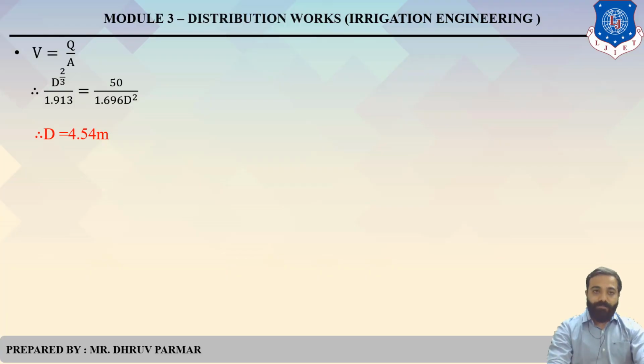Done? So this is the method of lining, the lining example. Done. So there are a total of 6 types of examples. First one, non-alluvial channel. Then second, as per Kennedy there are 2 cases, as per Lacey's 1, and as per lined canal there are 2. So a total of 6 types of examples are there. Clear? Please remember the formulas and write down in your notebook the design procedure of that particular theory or channel.